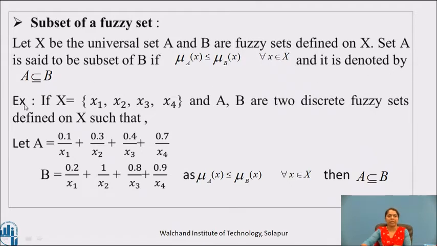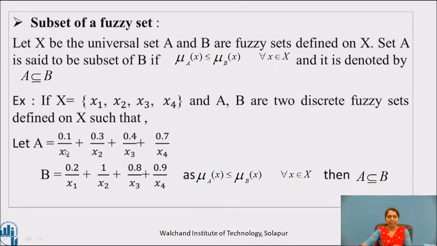For example, if X universal set is given by x1, x2, x3 and x4, and A and B are two discrete fuzzy sets defined on X such that set A is equal to 0.1 by x1 plus 0.3 by x2 plus 0.4 by x3 plus 0.7 by x4, and set B is equal to 0.2 by x1 plus 1 by x2 plus 0.8 by x3 plus 0.9 by x4.